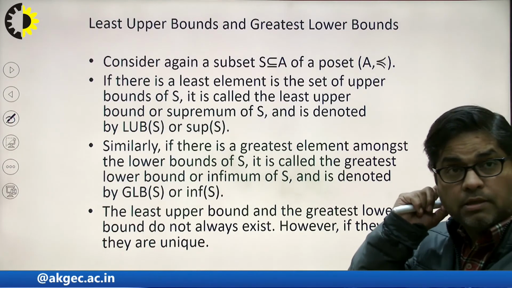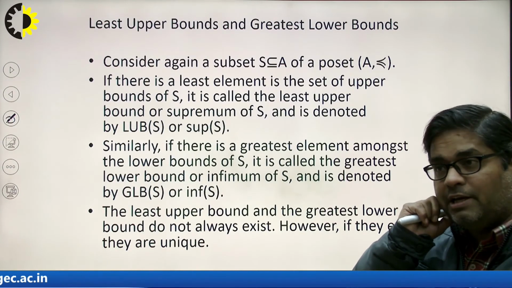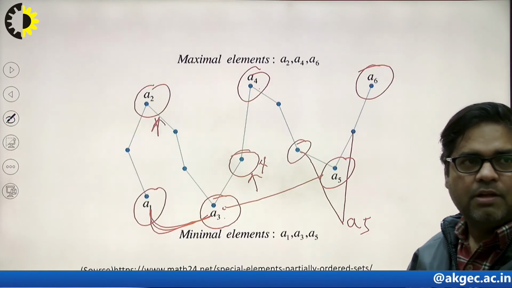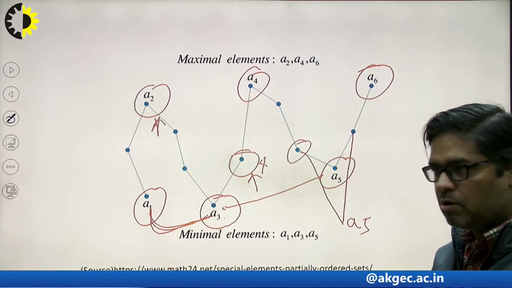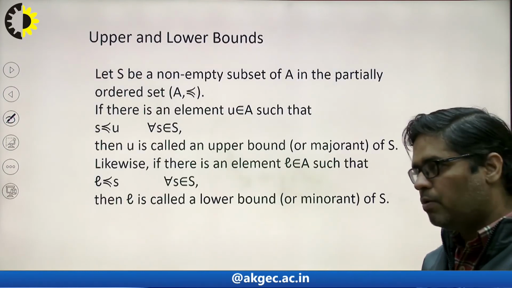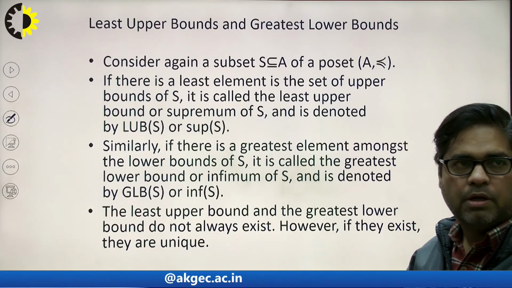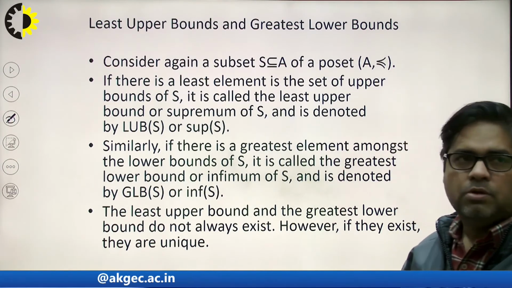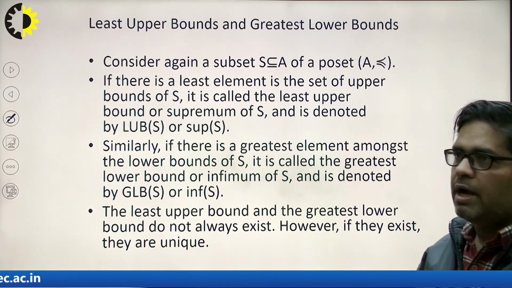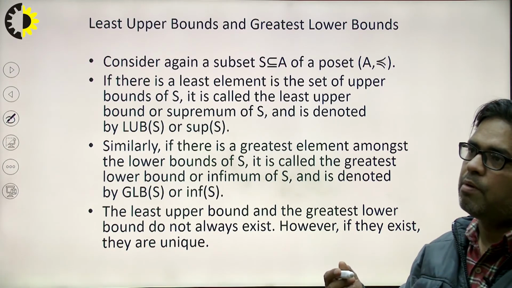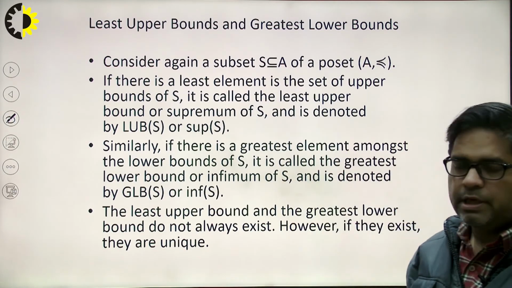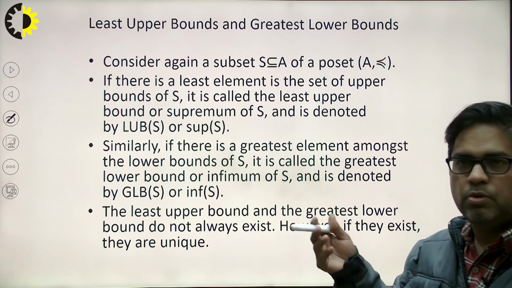So the next important term, that is very important, and again it is going to be confusing, because similar terms are coming, like earlier, initially I talked about maximal, minimal, then greatest, least, then upper bound, lower bound. Now we are talking about the least upper bound, then greatest lower bound. There is a difference between the least upper bound and the upper bound. As per the definition, an upper bound is nothing but an element which is greater than all the elements of the subset. Those are the upper bounds.